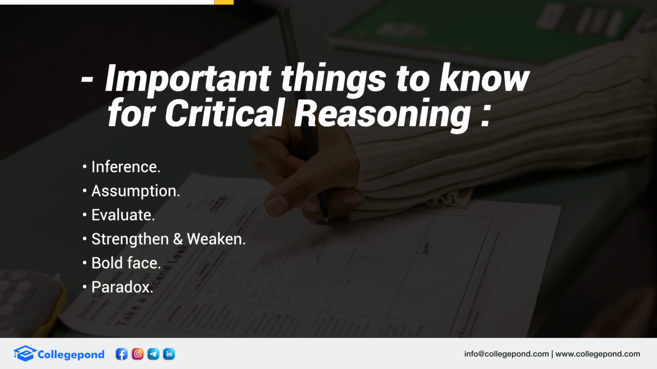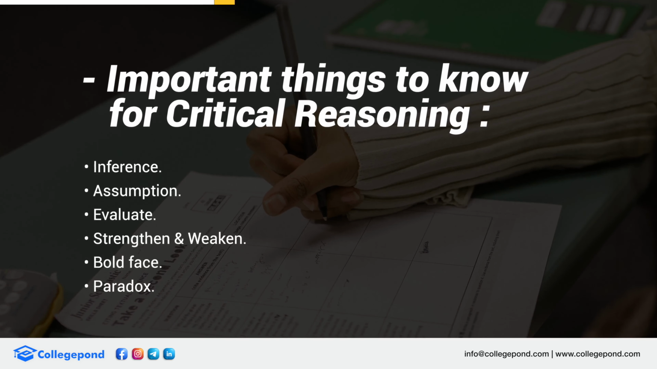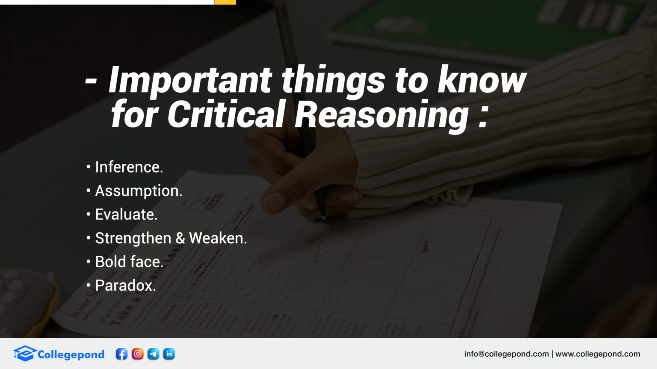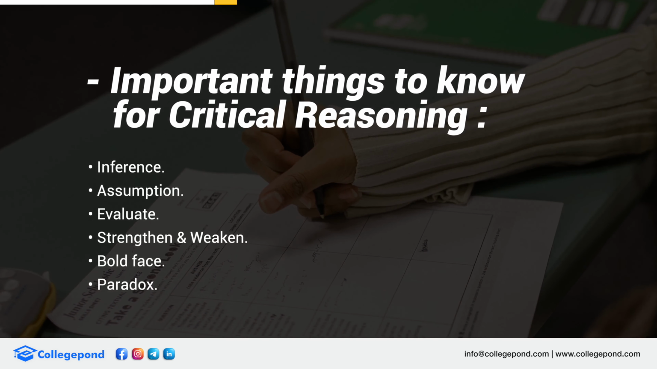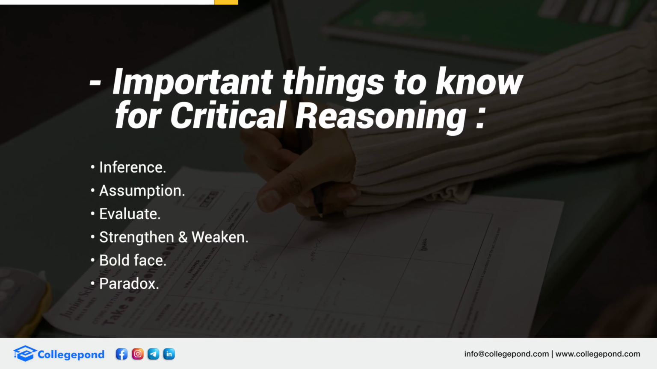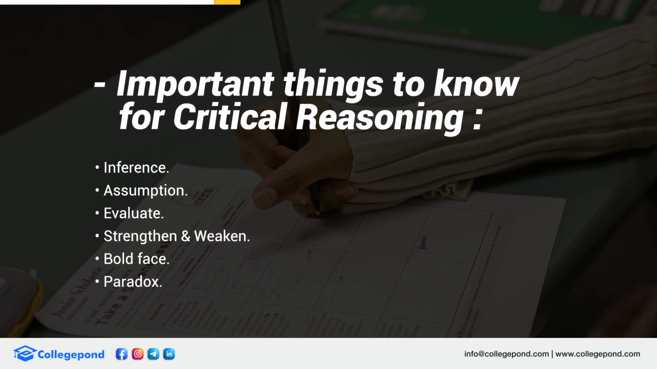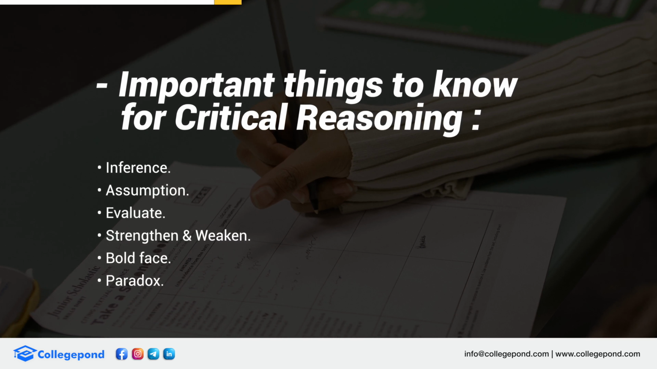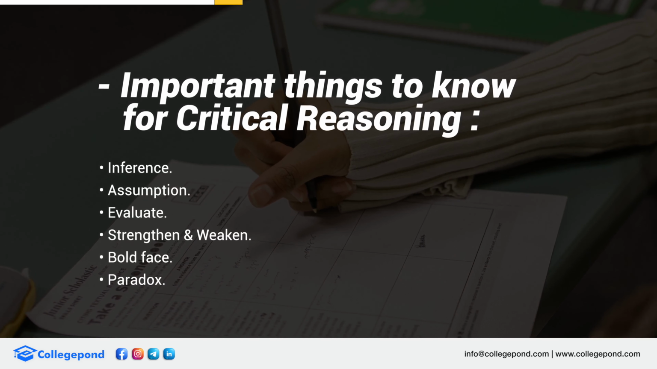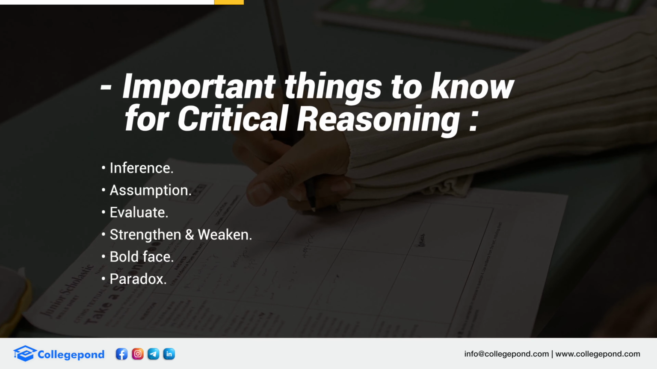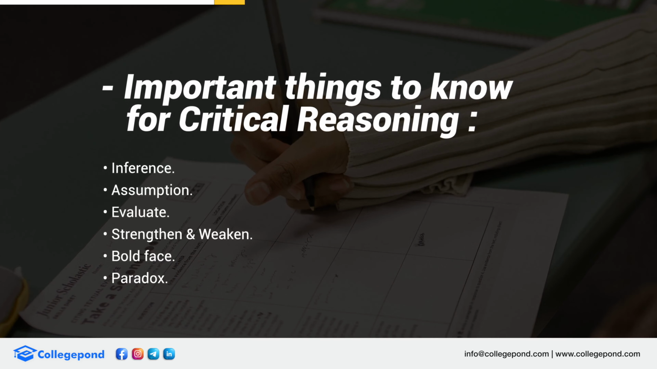What happens in critical reasoning is there are 6 types of questions that usually come. What is inferred? What is the underlying assumption? What are the strengths? Or the question could be framed as which of the following strengthens the argument, which of the following weakens the argument. There could be a boldface in the argument and it says what is the relation between the two boldfaces, or what is the paradox in the argument basically.